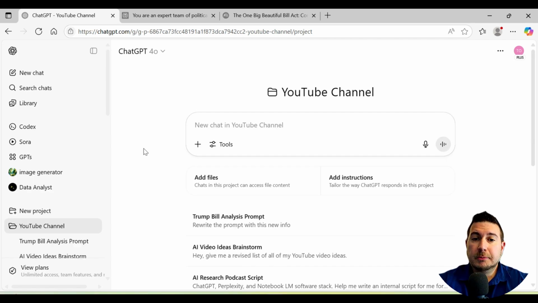So what we're going to do deep research on today is just something I'm personally interested in. It's the piece of legislature that just passed, one big beautiful bill. Don't worry, we're not getting political. I just want to show how to take something that's complicated and break it down into something that's simple and easy to digest by using these tools.